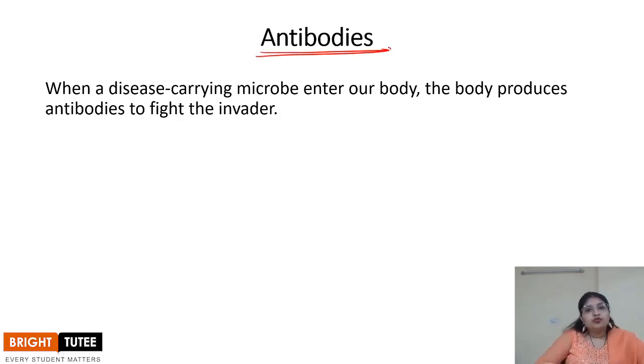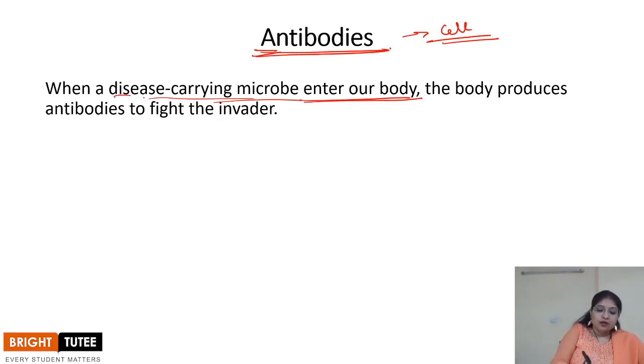Do not get confused with the antibiotic, because antibiotic is a medicine that is prepared outside the body. It is something which we take from the outside in the form of pills and injections. Antibody is a totally different term. This is a cell that is produced by the body, right? Antibody is produced by the body to kill any kind of disease carrying microbe which might enter our body. So whenever you are suffering from a disease, the antibodies are produced to fight the invader, right?